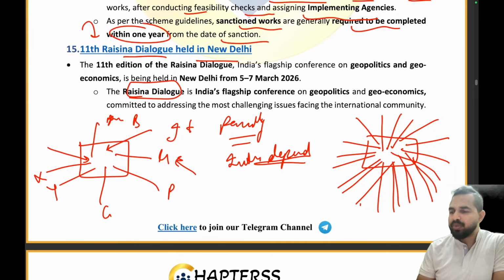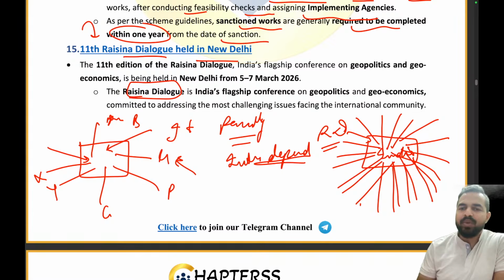It can be any issue, right? And you know who is hosting this particular dining table? India is hosting the dining table. And what is the name of the dining table? It is Raisina Dialogue. Clear, my dear friends? The 11th Raisina Dialogue was held in New Delhi. The 11th edition was held in New Delhi.